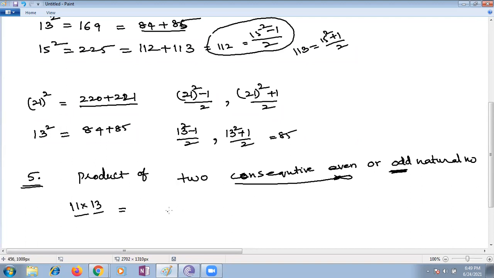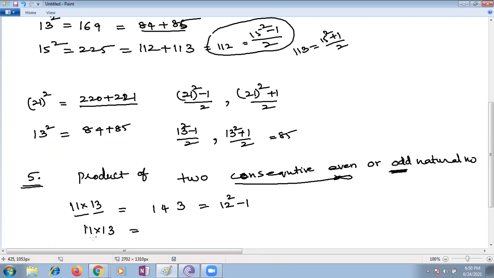11 multiplied with 13 means 143. 143 can be written as 12 square minus 1. Yes or no, children? 12 square is nothing but 144. Yes, Arush, very good. 143 plus 1 is 144.